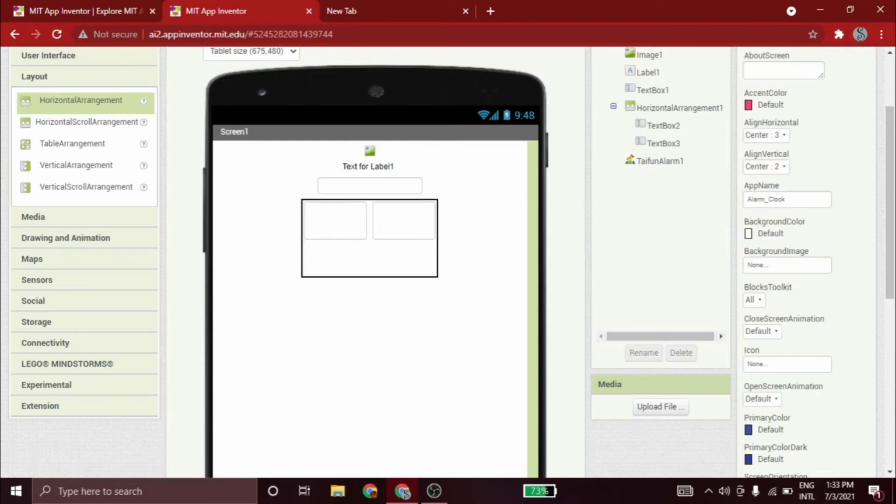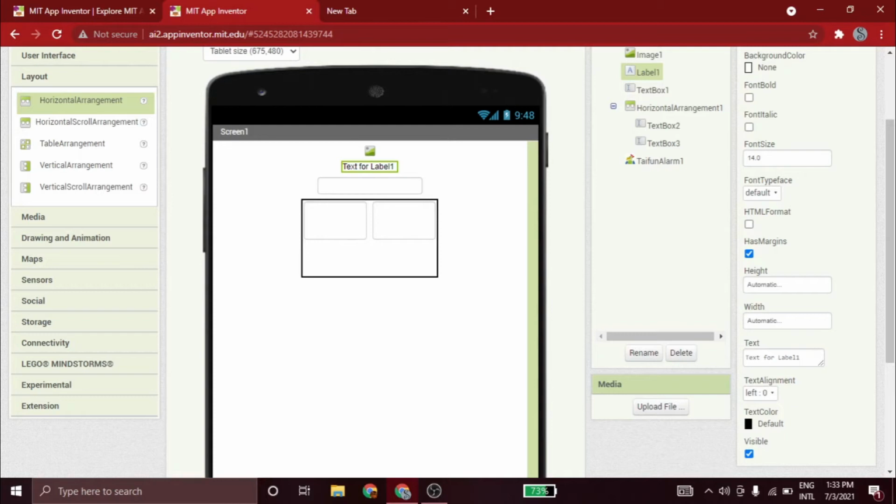Now we're gonna change this text for label 1 into set your alarm message. And now this font I am going to change into serif, and I'm going to change this to font italic, and now I'm going to change the size into 30.